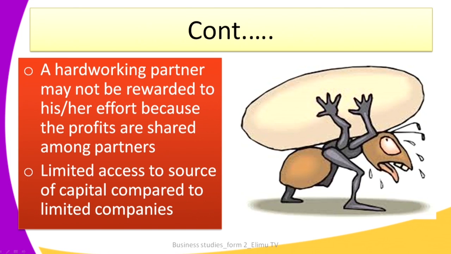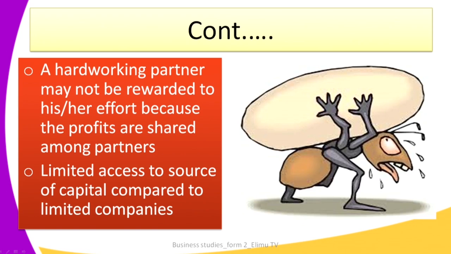The other one is that a hardworking partner does not get the full reward of his or her effort, because the profits are shared among the partners. This is a scenario whereby you find some people are very, very hardworking, and therefore the business realizes some profits, and you also have maybe another partner who is not as hardworking.